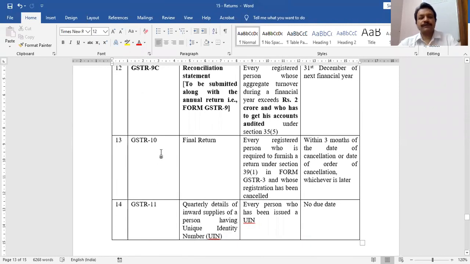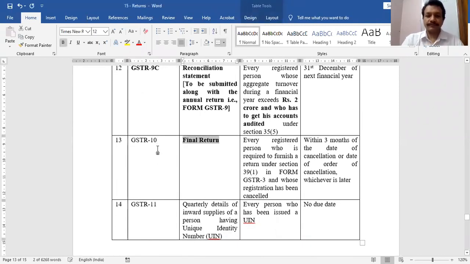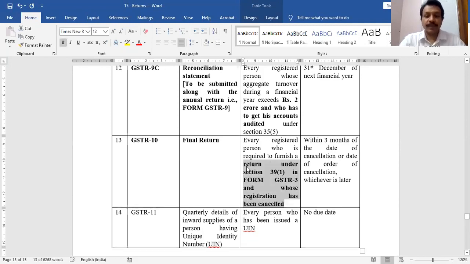Section 45 is final return. As the name suggests, final return. That means this person is going to wind up his or her business. That is why that person is supposed to file the final return. It is GSTR 10. Every person who is required to furnish a return under section 39 but whose registration has been cancelled.